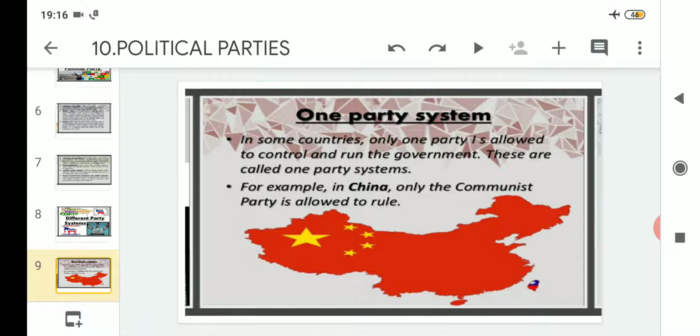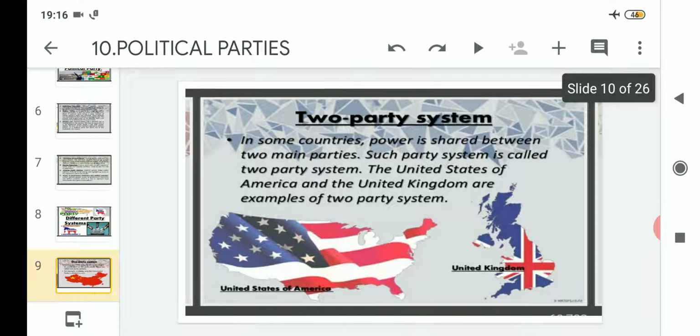So no matter the number of candidates, the candidate who will be chosen will be only from that single party, the Communist Party. So people in China don't have many options to choose from. They need to choose from the one and only party present in China, the Communist Party of China. This one party system is followed in China.